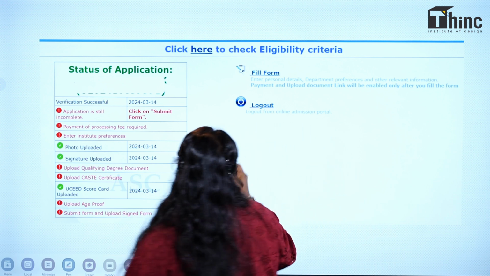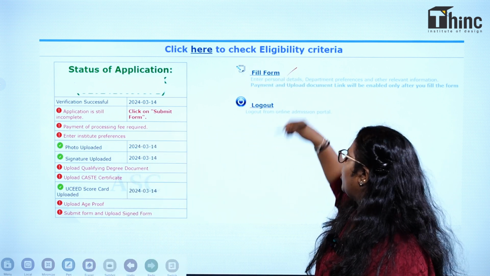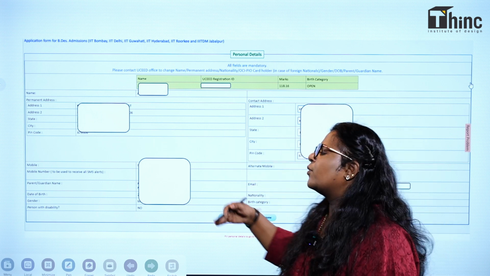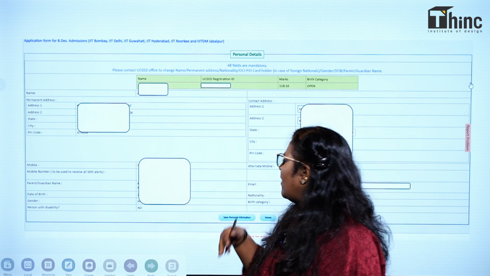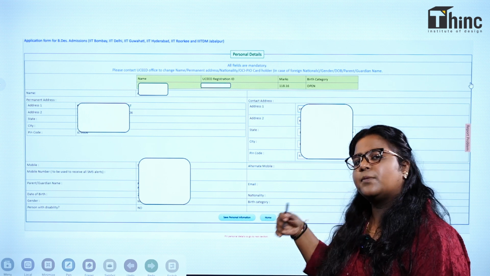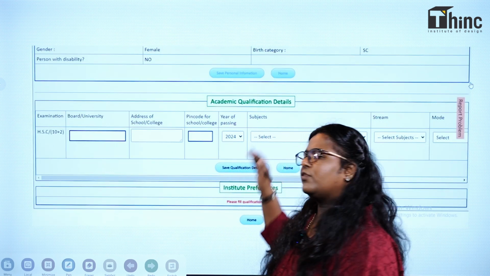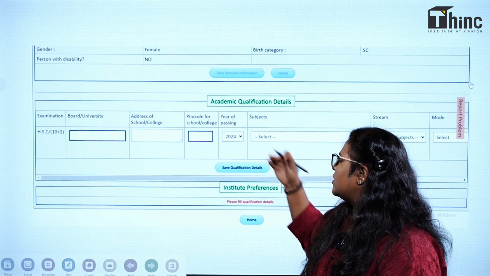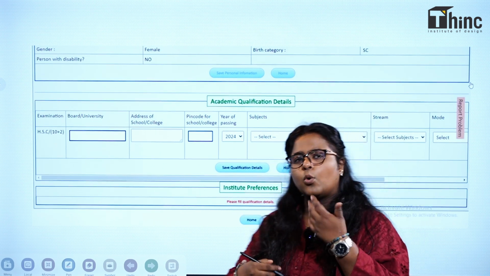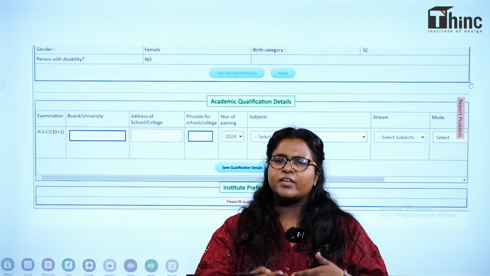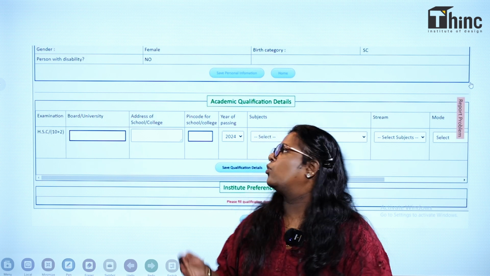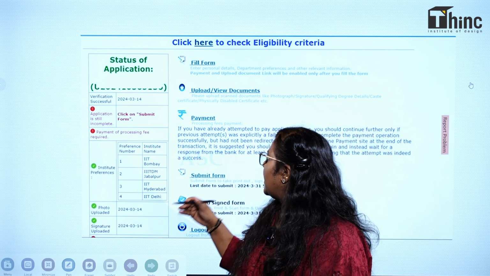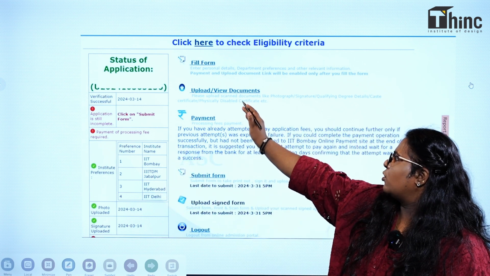So in this application status, if you click on fill form, you will be directed to the form in which you can check all your details given, and you can also add the additional details which have been asked. After that is done, you can save your personal information and proceed to the next one, in which you will be asked to fill your academic details, that is which board you have done your 12th and all that. After giving all your academic details, you can save and proceed. By proceeding, you can go and select your IIT preferences. You can give multiple preferences. Once that is done, you will be directed to a next page where you can see your IIT preferences here in the left. And once that is all done, you have to upload your documents.